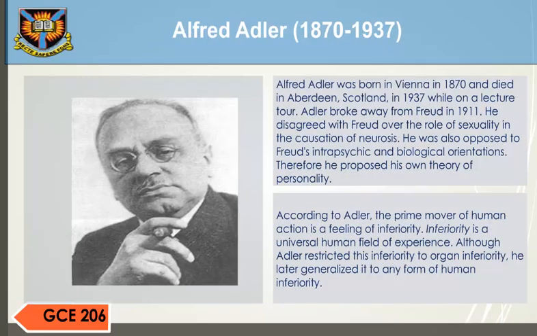Alfred Adler, 1870 to 1937. Alfred Adler was born in Vienna in 1870 and died in Aberdeen, Scotland in 1937 while on a lecture tour. Adler broke away from Freud in 1911. He disagreed with Freud over the role of sexuality in the causation of neurosis. He was also opposed to Freud's intra-psychic and biological orientations. Therefore, he proposed his own theory of personality.